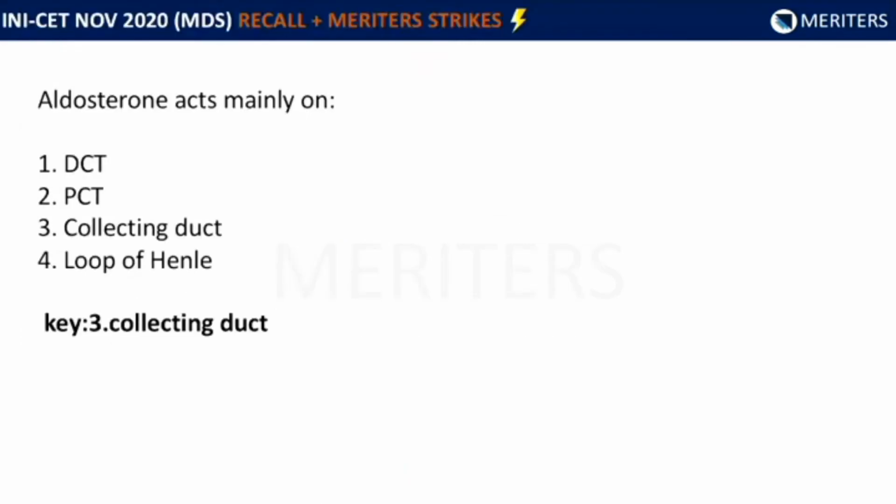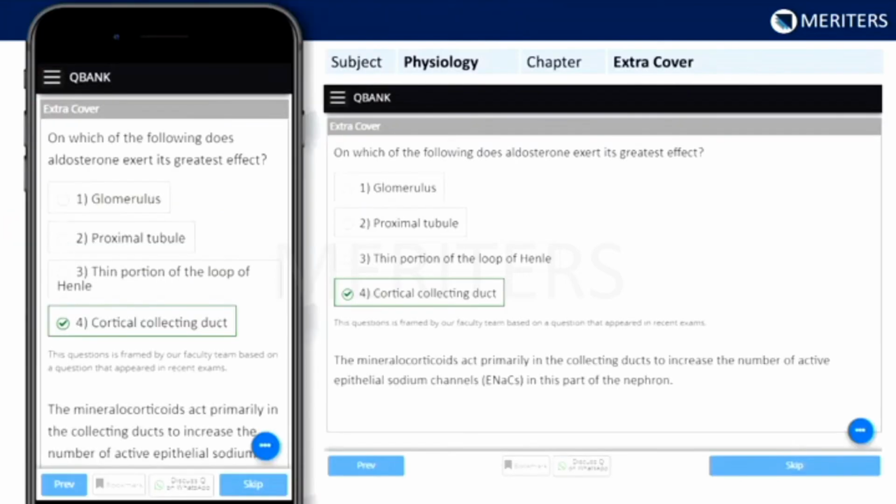Aldosterone acts mainly on: 1. DCT or the distal convoluted tubule, PCT or the proximal convoluted tubule, collecting duct, or the loop of Henle. Now the correct answer here is the collecting duct. A similar question is also present in our question bank and can be revised.